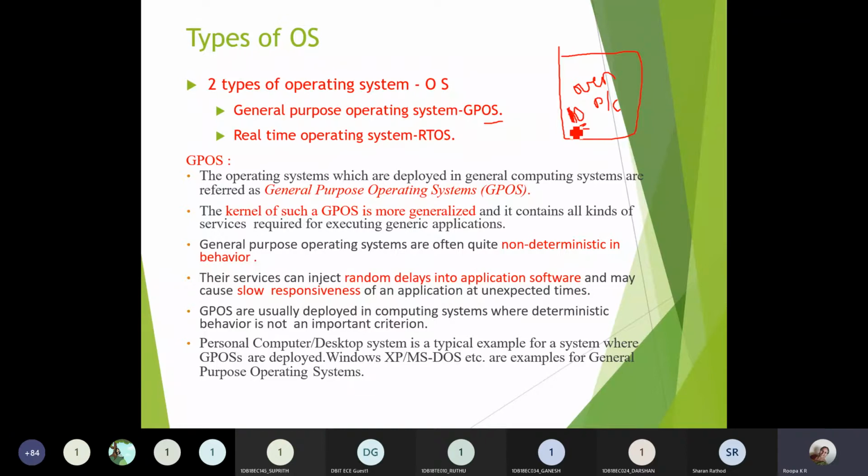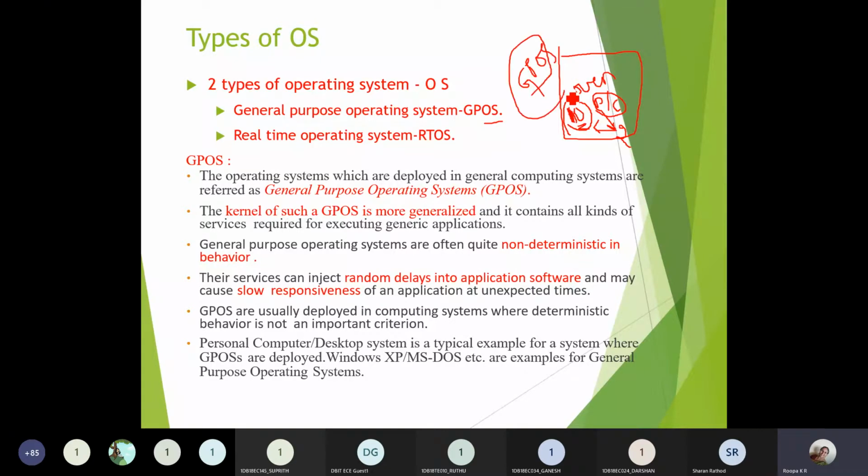Here I have these 10 different functionalities which are the functionalities of this oven. Suppose I want to enhance this with 2 more new functionalities, and if the processor or the controller is capable of adapting these new functionalities, then the operating system which supports this in the design is the general purpose operating system.